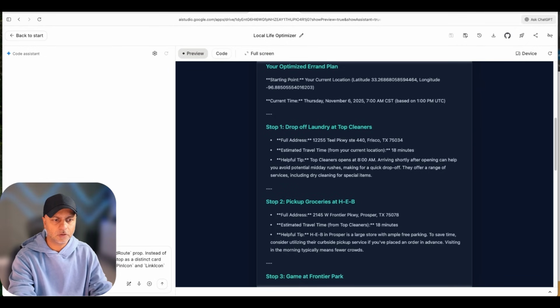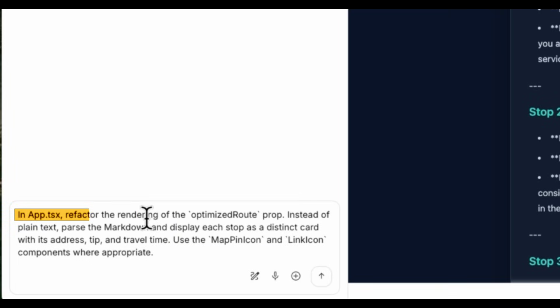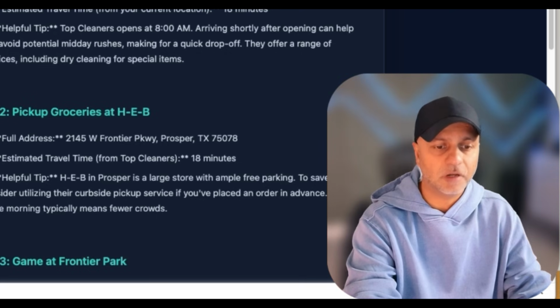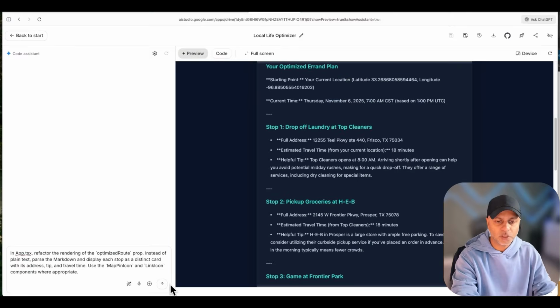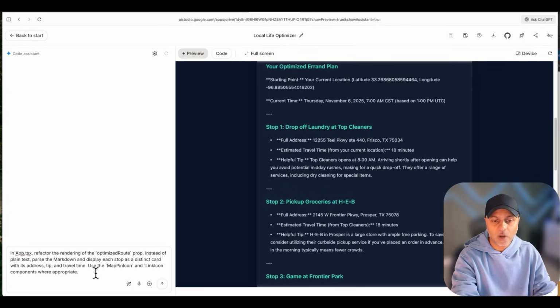Let's refine the route display. So I clicked that pill that said refine route display. It says refactor the rendering. Instead of plain text, parse the markdown and display each stop as a distinct card with its address, tip, and travel time. Okay. So this is some of the stuff that I don't know as a developer because I'm not a developer. But what's cool is Google knows what it means and it's actually giving me these directions. So not only am I able to vibe code, while vibe coding, I'm able to learn some of these things that are going to help me with my requirements in the future.